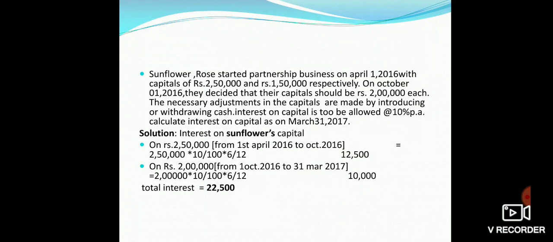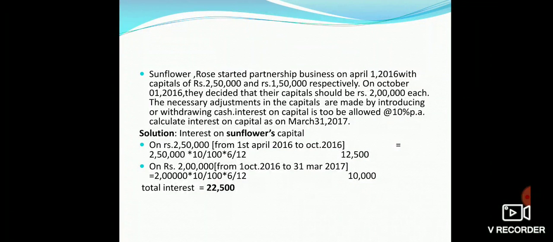On 1st October, the capital contribution of Sunflower is only rupees 2 lakh in the firm, and his capital of rupees 2 lakh remains in the firm for 6 months. Again, we will calculate interest on his capital. 2 lakh multiplied by 10% multiplied by time, that is 6 months, it will come as 10,000.